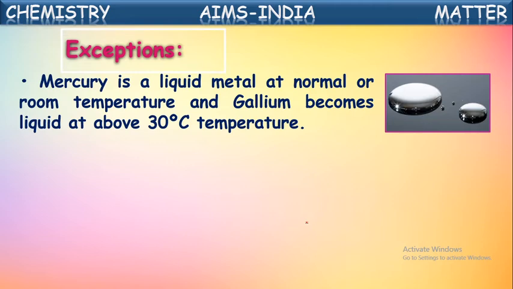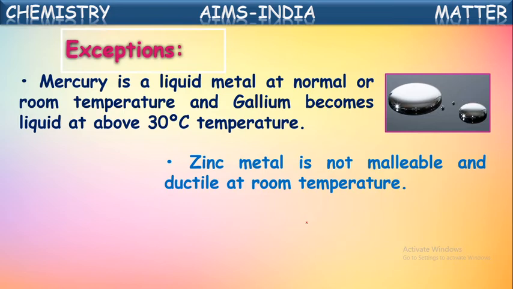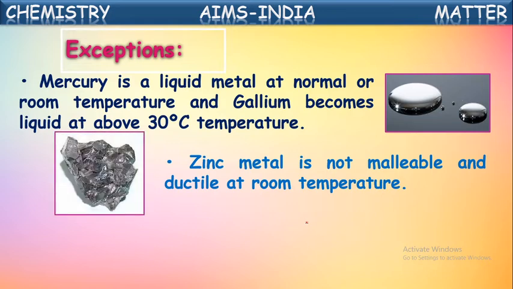So these are the exceptions. Except these, the remaining are all metals solids. One more exception, zinc. We are telling almost all the metals are malleable and ductile. But zinc is a metal which is non-malleable, non-ductile. It is a brittle metal.